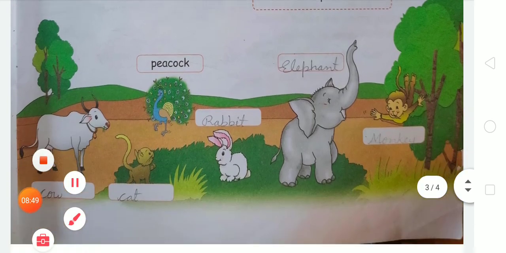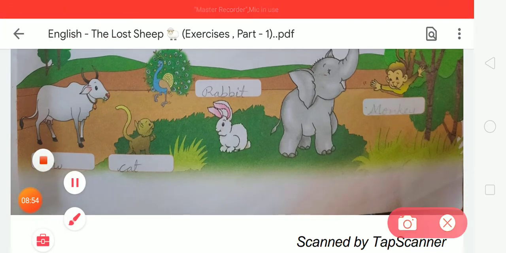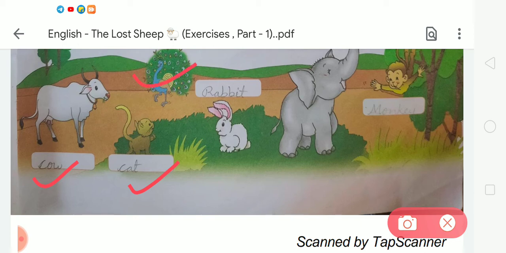After that, in exercise C, there is label the animals in the picture. In the first picture there is a cow. You have to write cow here. The spelling of cow is C-O-W. In the second picture there is a cat, C-A-T. Then next is peacock, P-E-A-C-O-C-K.